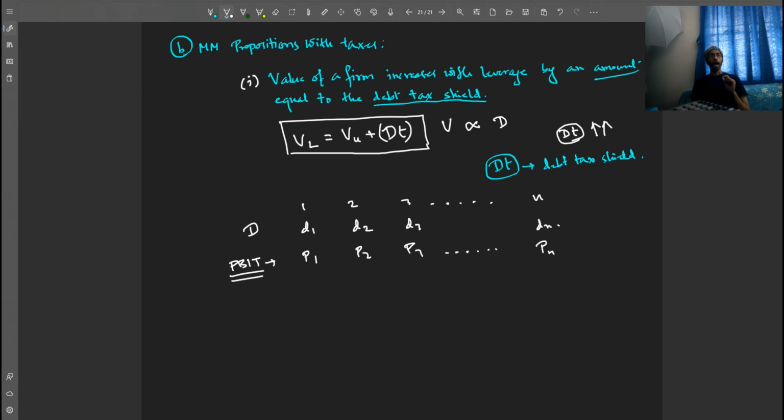Now, after interest payment, that is profit before taxes, we have paid the interest, only taxes are left. After paying the interest, what are the profits? This is equal to P1 minus D1 because we have paid the interest or the EMIs, whatever that is, financial costs we have paid. P1 minus D1, P2 minus D2, P3 minus D3, Pn minus Dn, like this.